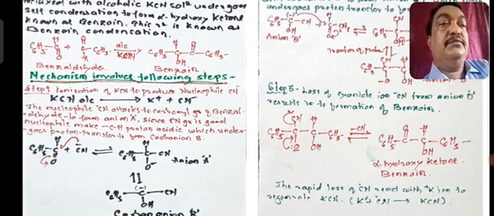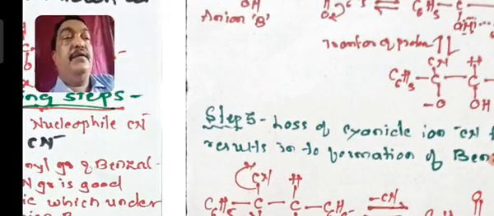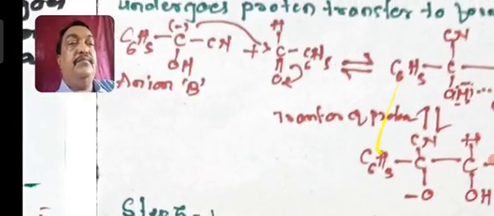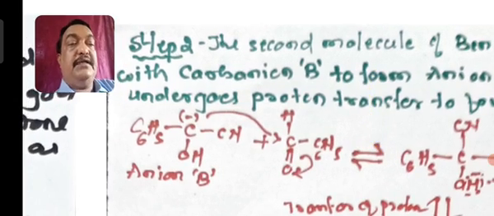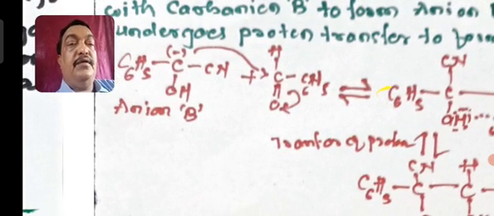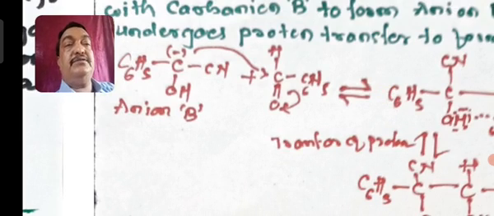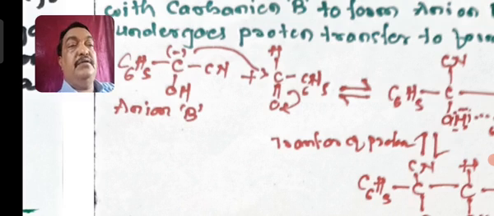Now in the third step, in the second step, whatever anion B we have obtained, C6H5 C minus CNOH, will now react with another molecule of benzaldehyde,